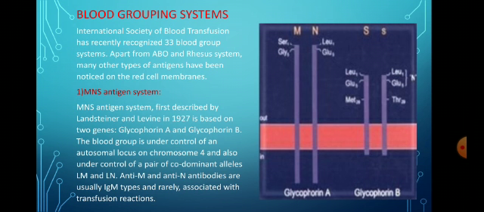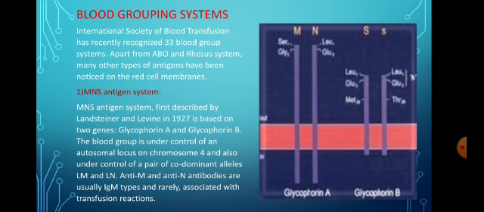Now, let us discuss the blood group systems. There is a society called the International Society of Blood Transfusion which has recently recognized 33 blood group systems. Apart from the ABO and rhesus systems, many other types of antigens have been noticed on the red cell RBC membranes. The first type of blood grouping system is the MNS antigen system.